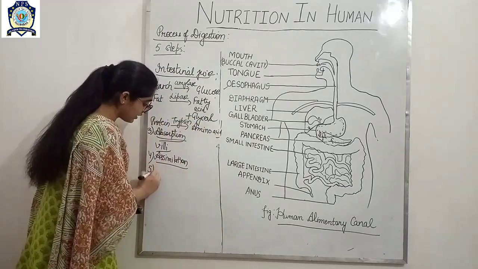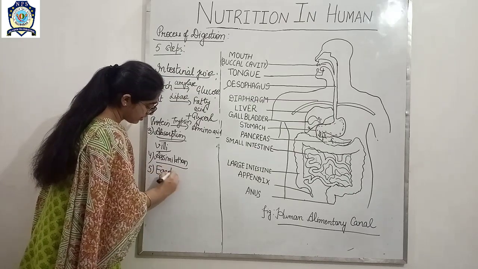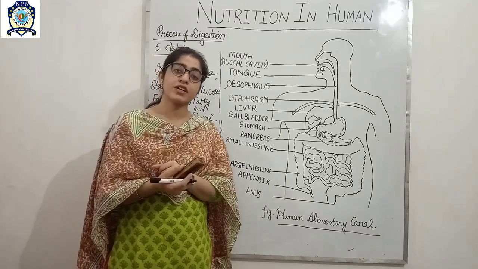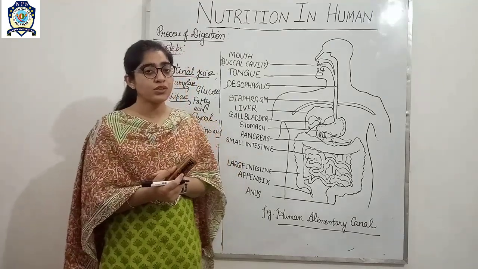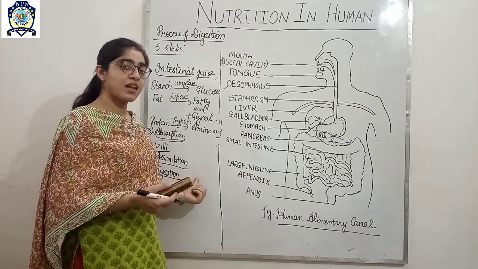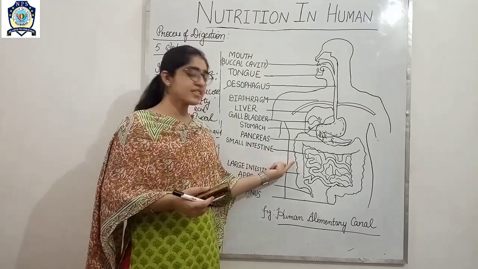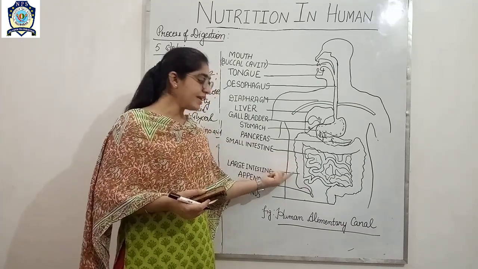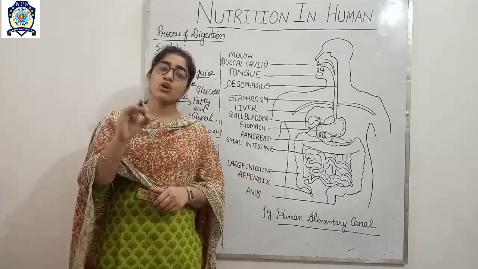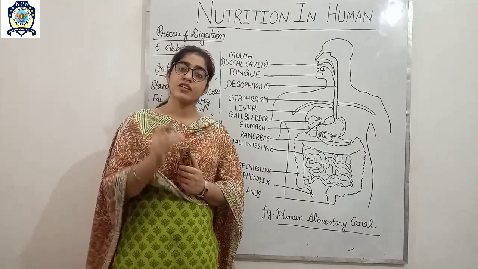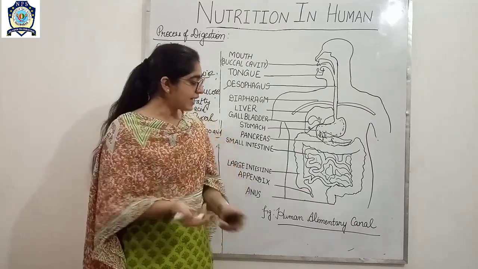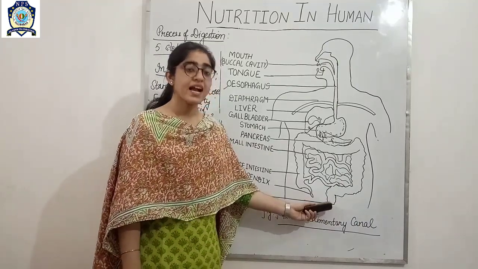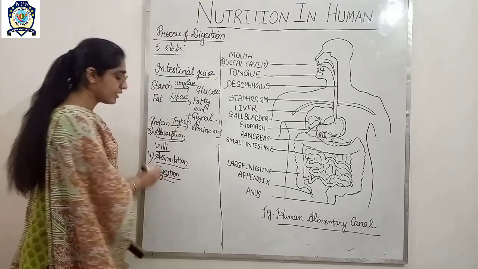And the last one is egestion. The undigested waste passes out from the body, and how does it pass out? It starts from the large intestine. The wall of the large intestine absorbs water and minerals, and the rectum stores the solid food in the form of fecal matter. This undigested food passes out from the anus, and this step is called egestion.